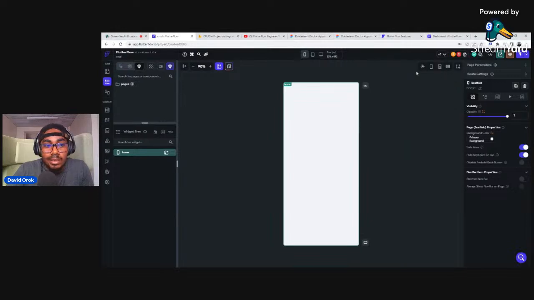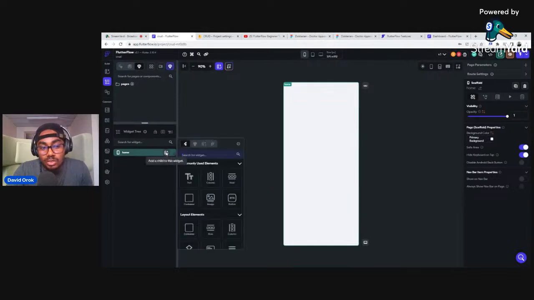Okay, so let's just start now. Here is the home page, just a screen, right? And this is an empty scaffold. Now we need to add something to it. How do you add things to this screen? You click on this icon here that says add a child to this widget. The scaffold itself is a widget and you can add things on top of it.